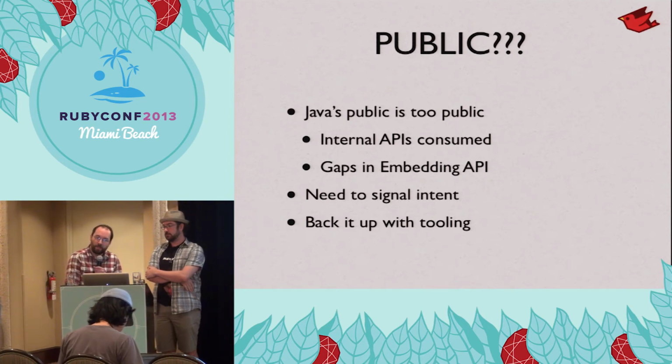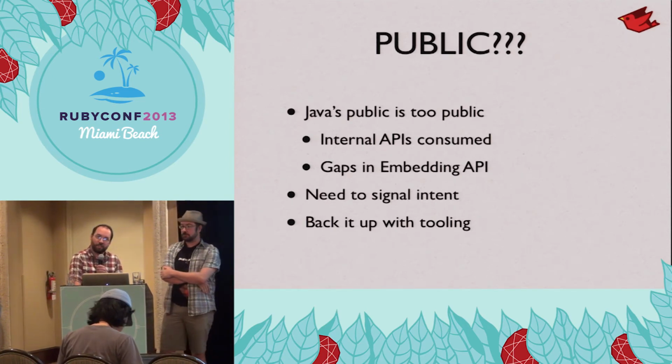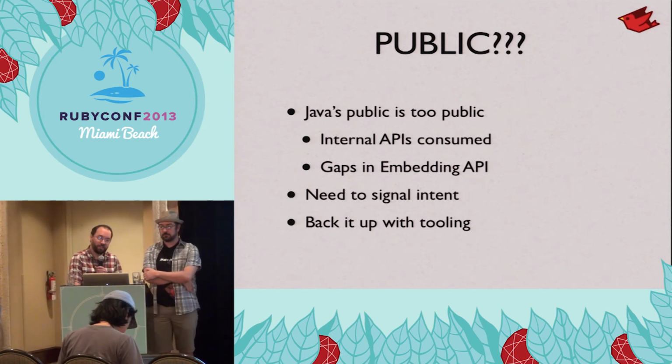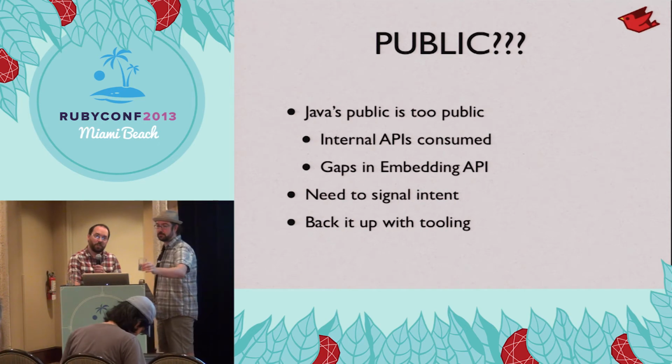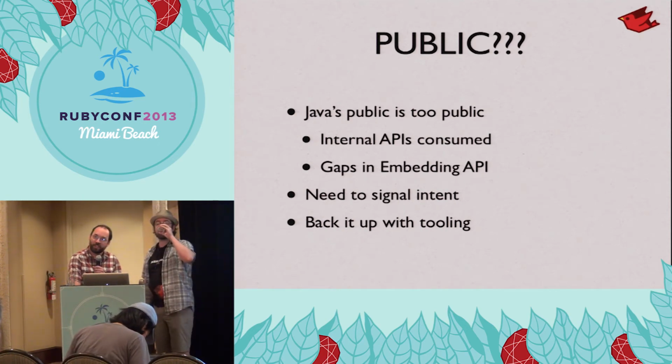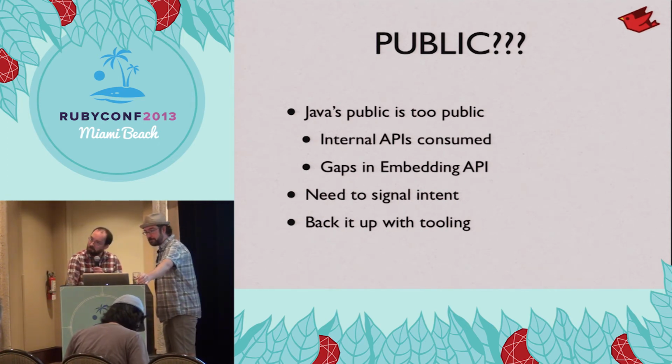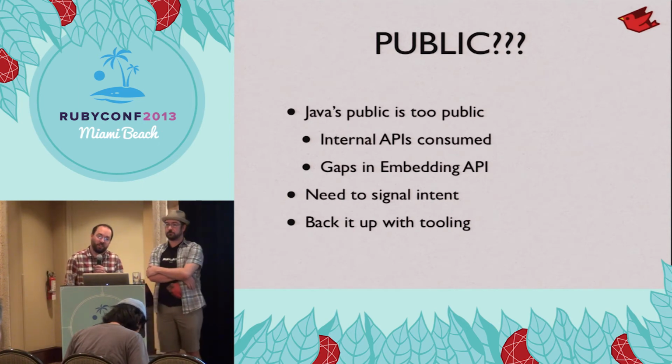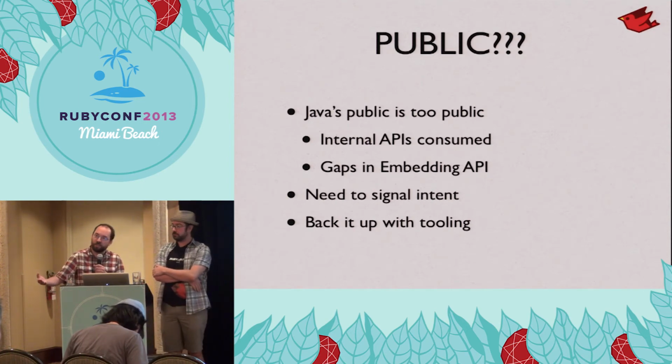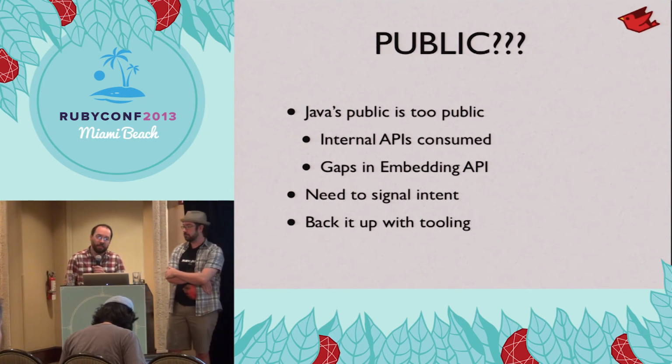First thing is public is similar to public in Ruby in that once something's marked public, anything can call it. We have a huge code base, and we need to mark a bunch of things public. Unfortunately, because it's public, then any native extension can call it as well. And I don't blame people for doing it. They're calling these methods because they have to, and they probably represent gaps in our embedding API.